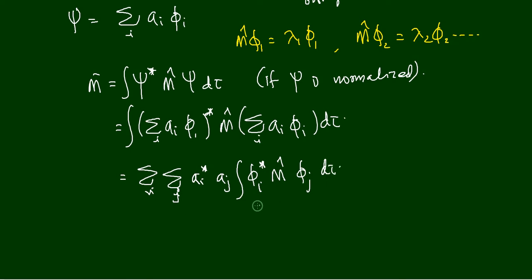Okay, are you confused here? I will explain why I have written it like this. So this is equal to sigma i sigma j a_i star a_j integral phi_i star m cap phi_j d tau. What I have done here: sigma only shows the summation.